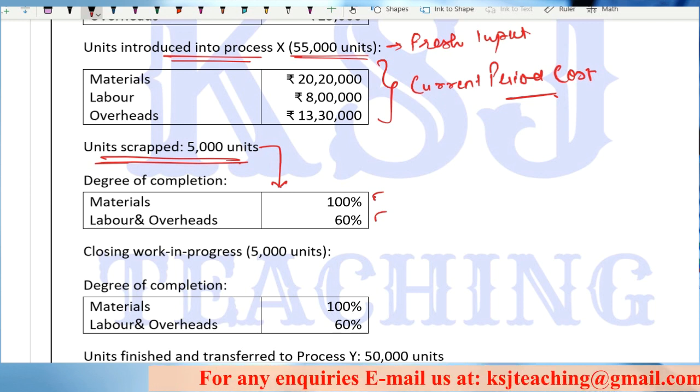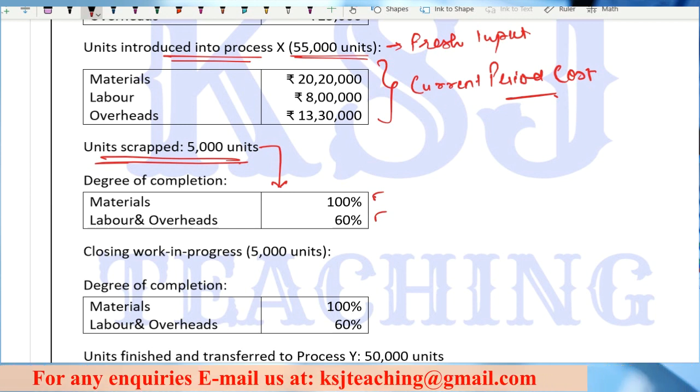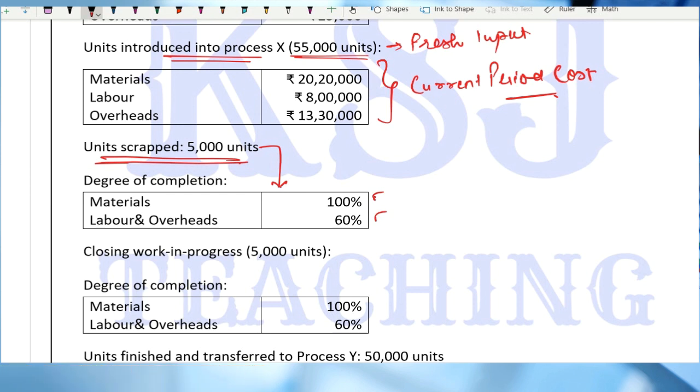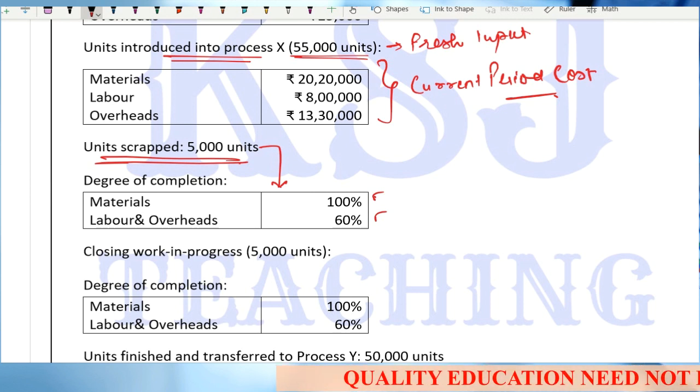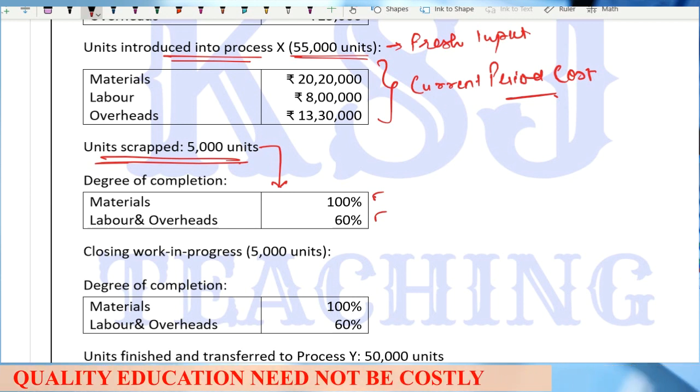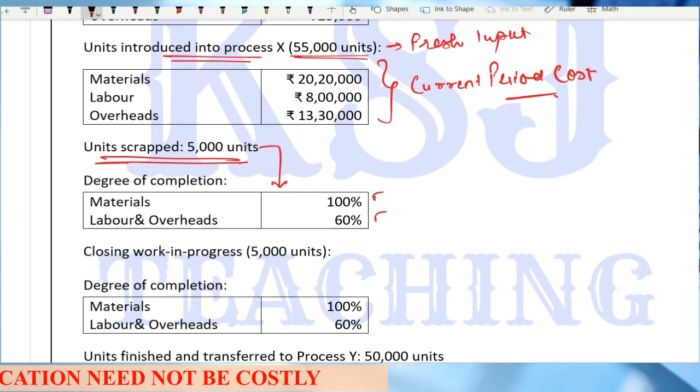Now, there is an interesting point here that you should try to understand. If the degree of completion is given, then that means some part of these 5,000 units scrapped will definitely be abnormal loss. Why? Because in case of normal loss, why is there a need for degree of completion?